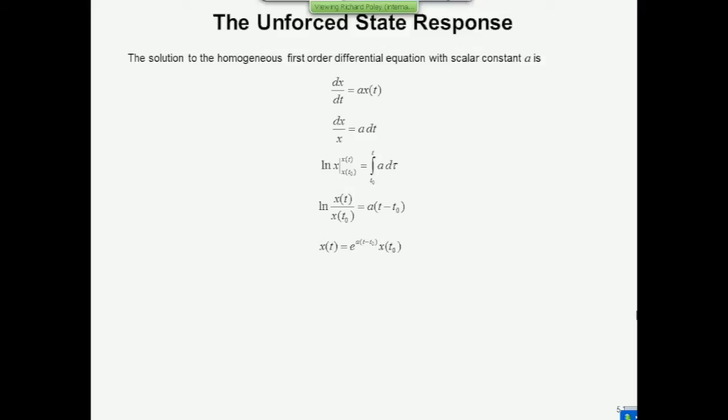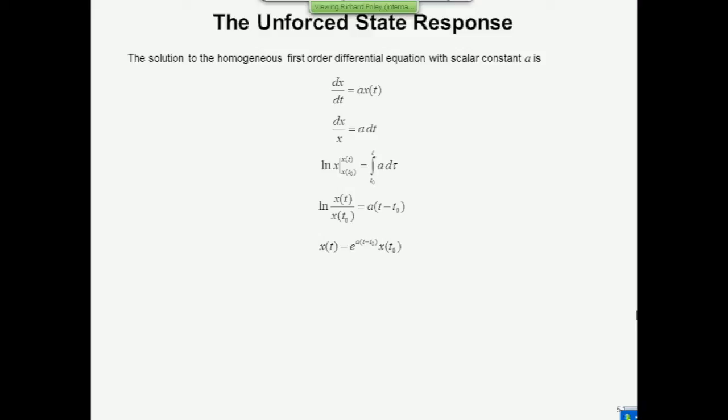By the way, sometimes the notation gets a little bit confusing. a is a constant, and you have to remember that. So this is not a as a function of time, it's a multiplied by the difference between t and t0. And for that reason, sometimes when people write this out, they put the a on the other side of the bracket just to make it obvious that we're not dealing with a function of time. But I'm going to leave it this way because it's the way I'm used to. So what you have is pretty much what you expect for a first-order differential equation. It's a solution which involves an exponential, and that exponential has a in the exponent.